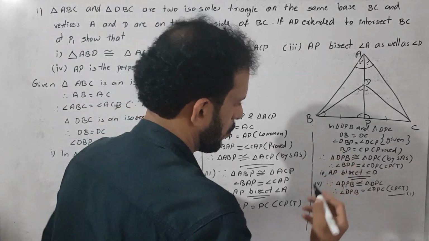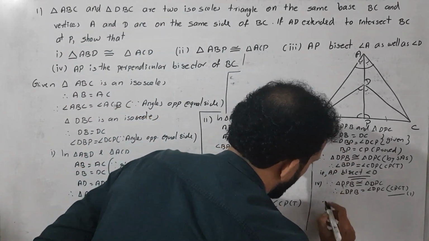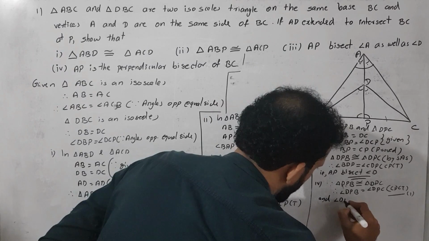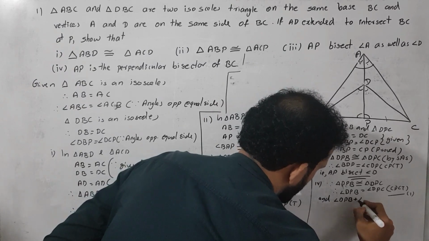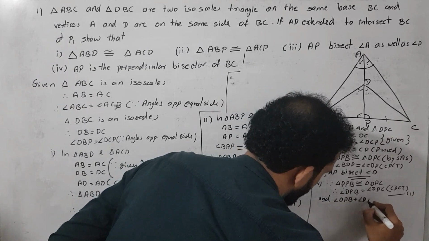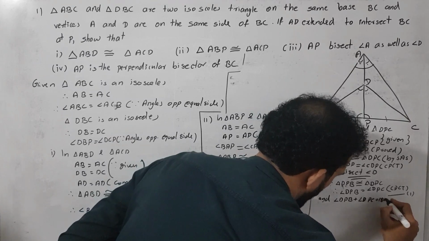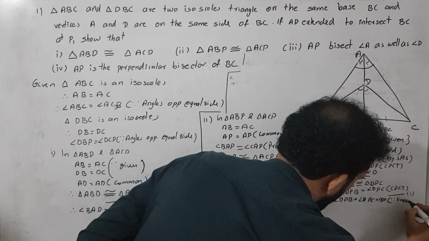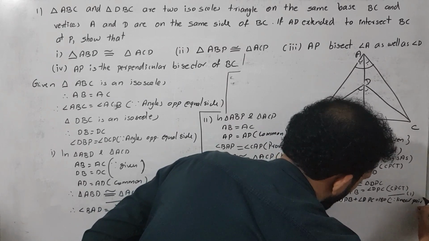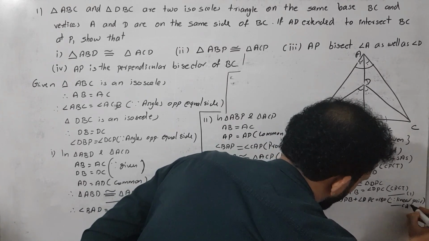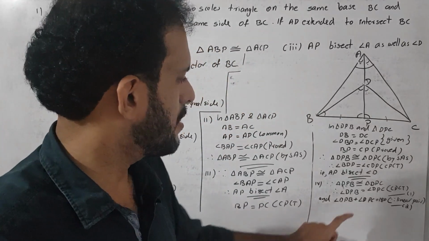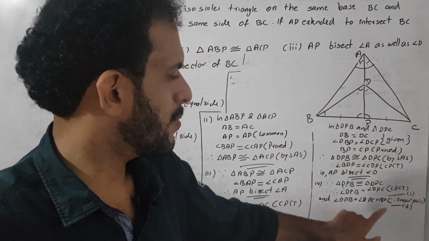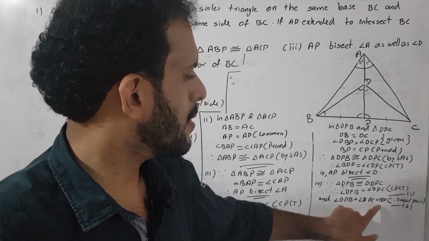So we conclude angle DPB plus angle DPC is equal to 180. What is the reason? Since linear pair. Okay, equation 2. Then equation 1 says these two angles are equal. Equation 2 says the sum is equal to 180.